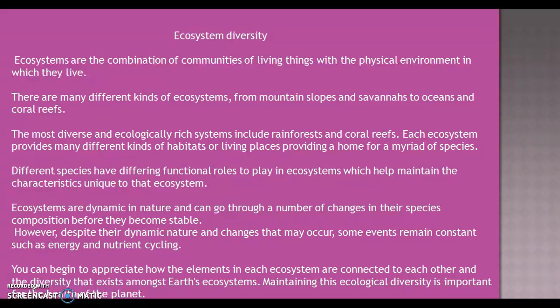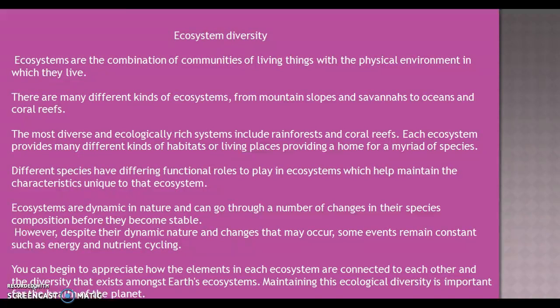Now, we're going to talk about ecosystem diversity. As we know, an ecosystem stands for the combination of communities of living things with the physical environment in which they live. There are many different kinds of ecosystems, from mountain slopes and savannas to oceans and coral reefs. The most diverse and ecologically rich systems include rainforests and coral reefs. Each ecosystem provides many different kinds of habitats, or living places, providing a home for a myriad of species.